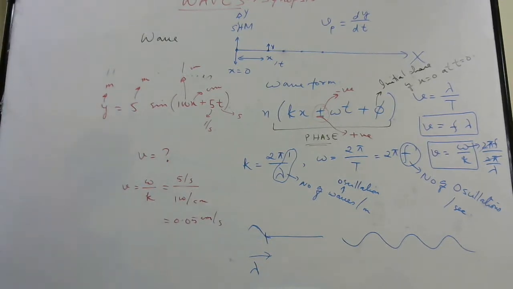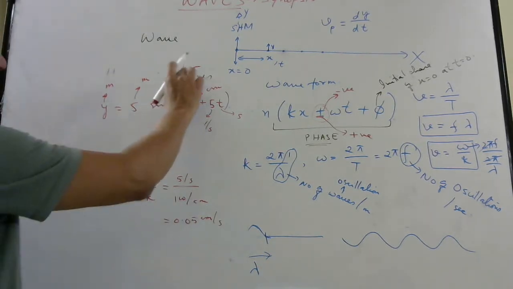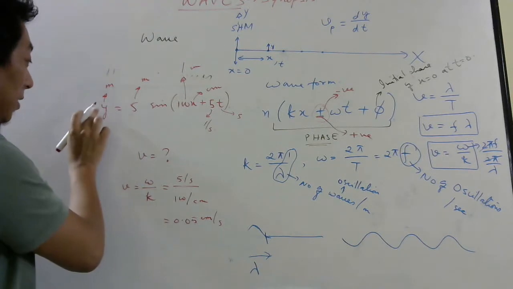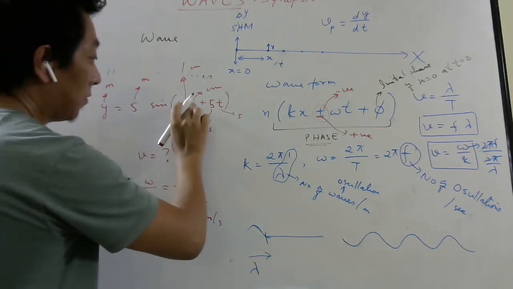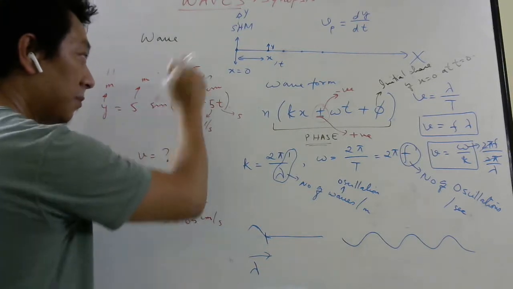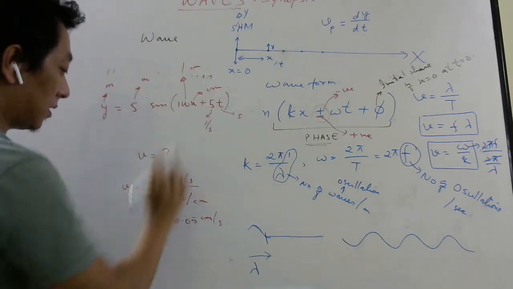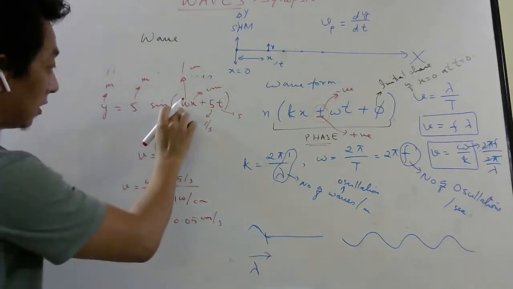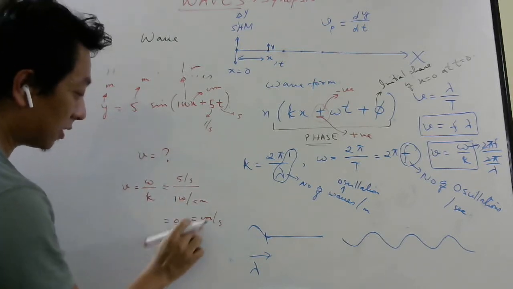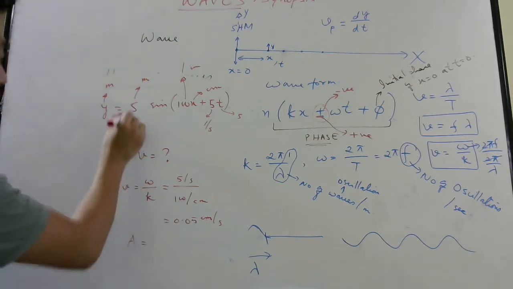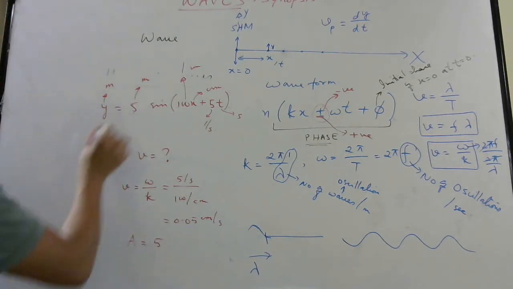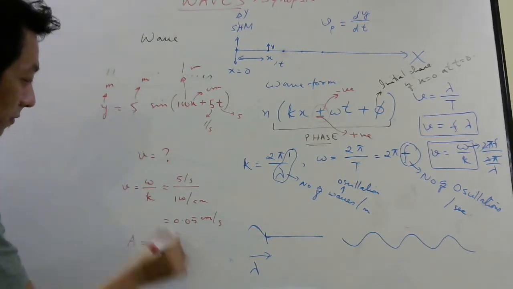So it is traveling very slowly. Okay, if x was in meter, see, it doesn't matter what y is. Y will control the unit of this value. But if x is in centimeter, 100 will be per centimeter. If x is in meter, then when you write this 100 here, you have to write per meter. Then the answer will come in meter per second. And if they ask amplitude, obviously amplitude will be this 5. So 5, if this is in meter, the answer is meter.